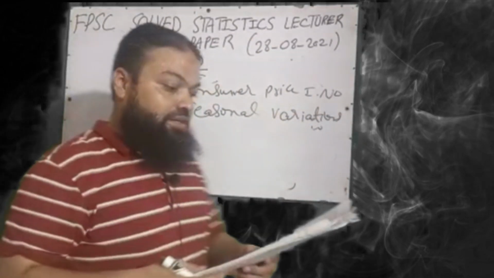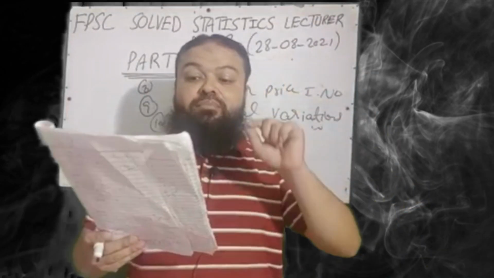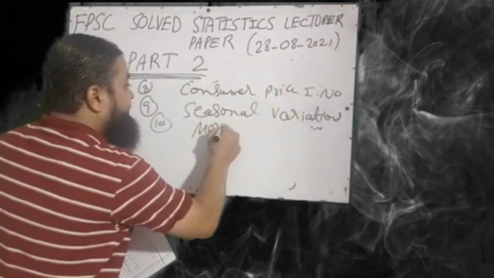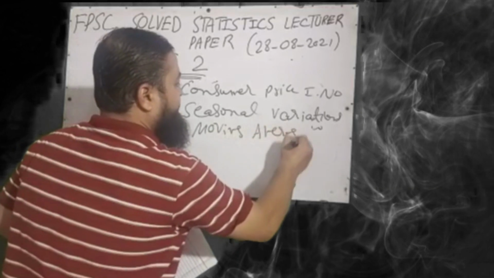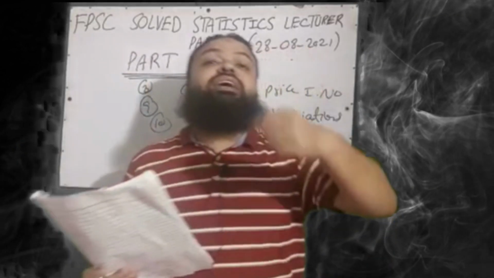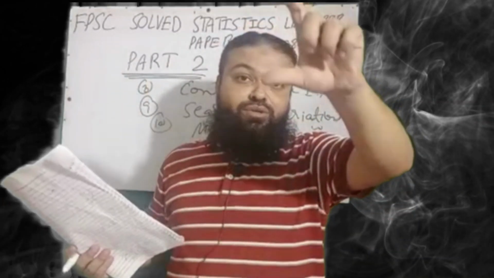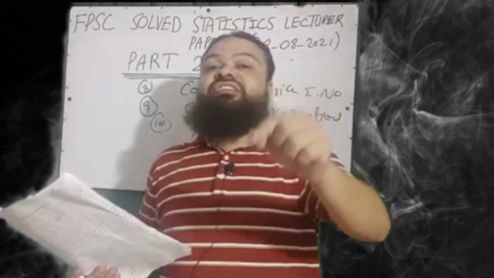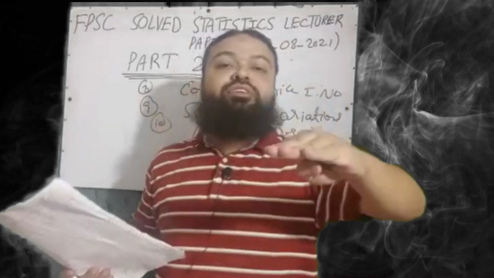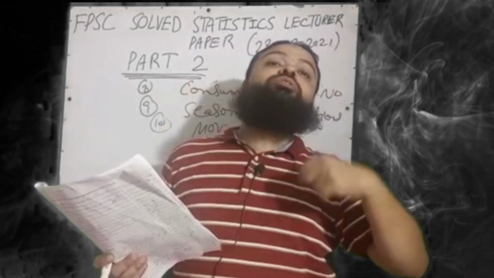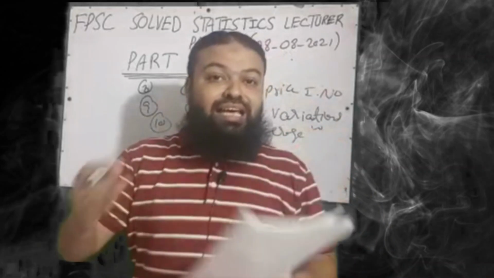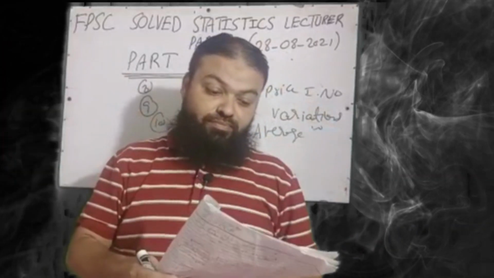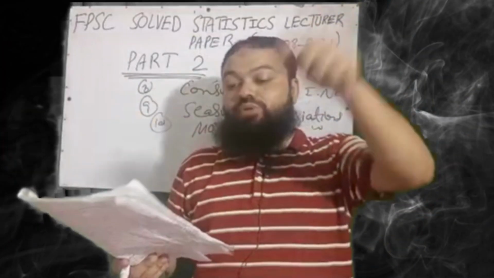Question number 10, a very important one from the time series topic: moving average is free from which movement? Dear students, what do we do in the moving average method? For example, if we are calculating a 5-year moving average, we find the average of the first 5 values, and when you find the average, seasonal or irregular movements are removed. The correct option is that the moving average is free from seasonal variation and irregular movements.